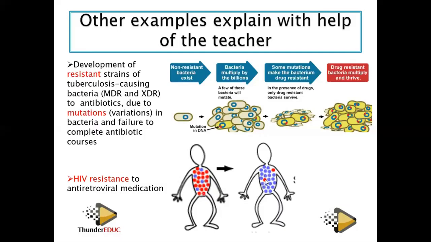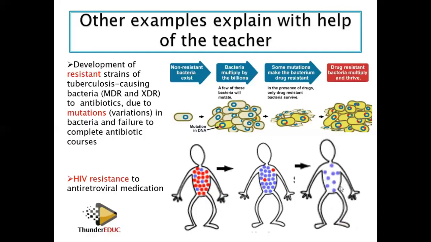You see that the red ones are dying. After many generations, the non-resistant ones will die out, and the resistant ones will survive until the end of the day. So it means that the medication for HIV cannot work on you anymore. It cannot help you. It means that you have to go back and change the medication. That's how present day evolution is happening.